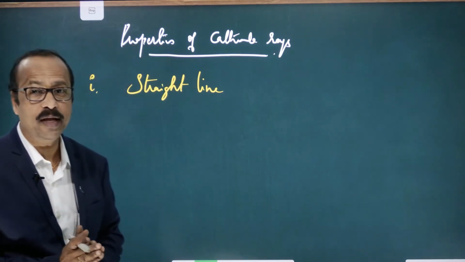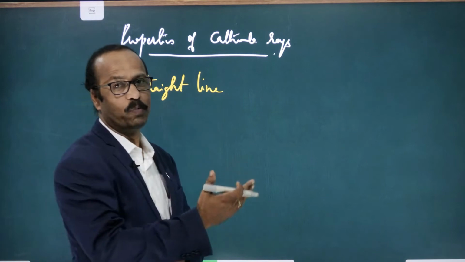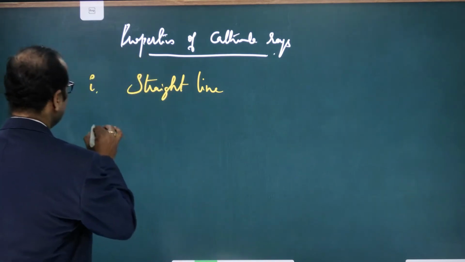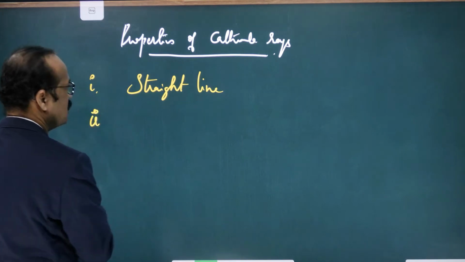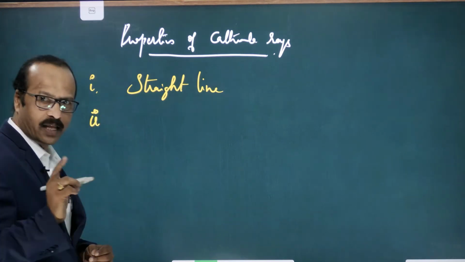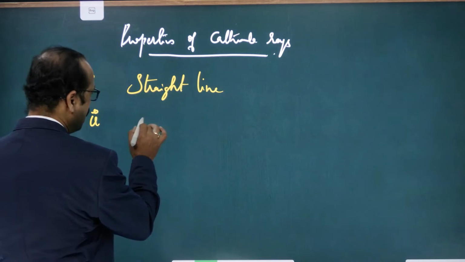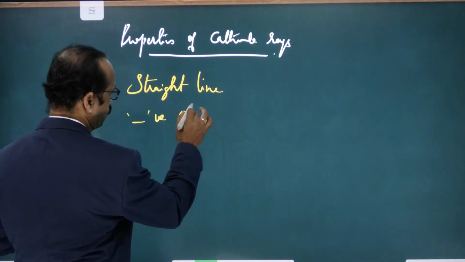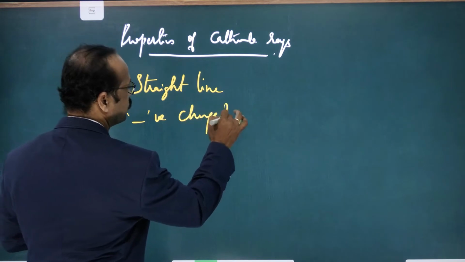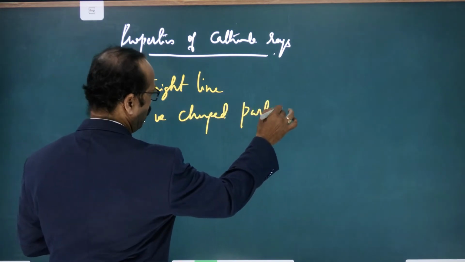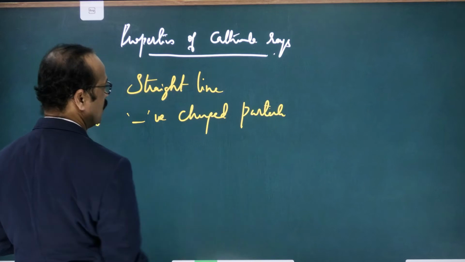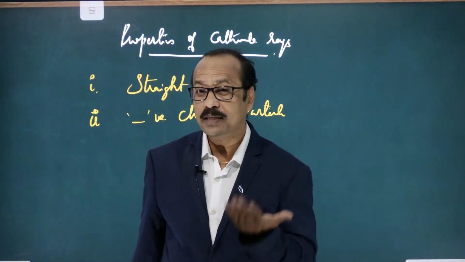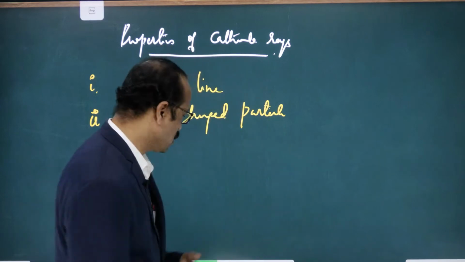From where to where are they moving? Cathode to anode, in a straight line. Is this clear? That's the first thing. The second thing is that it was observed that these are not rays, but negatively charged particles. First, let us see why they are considered particles and not rays. How did J.J. Thompson come to know that they are particles?